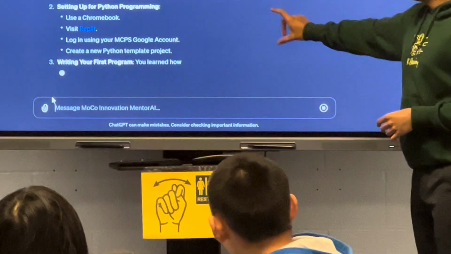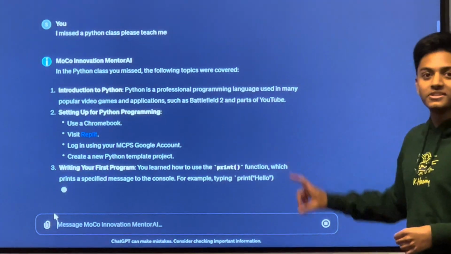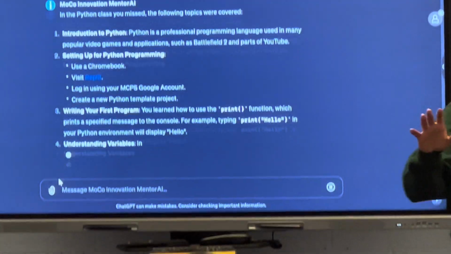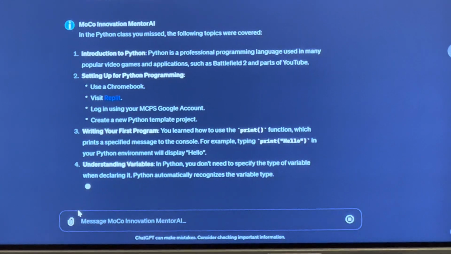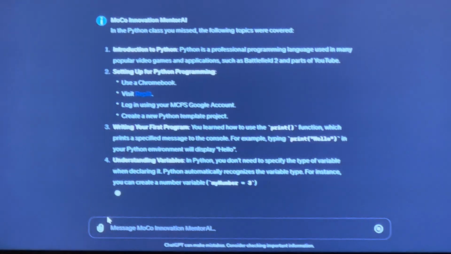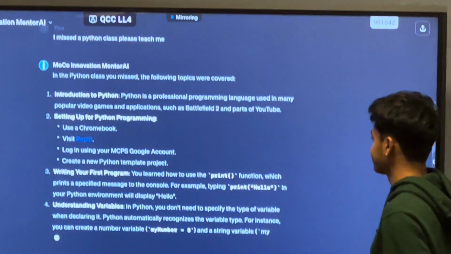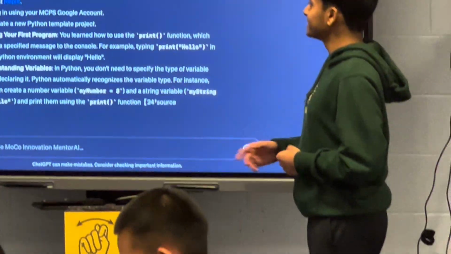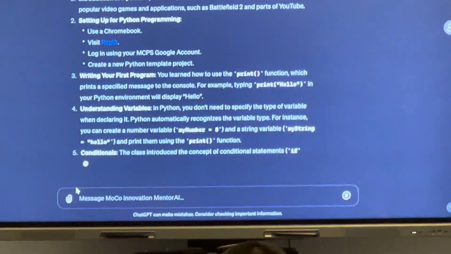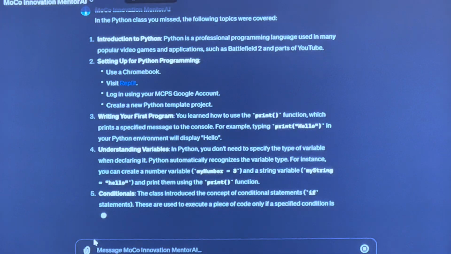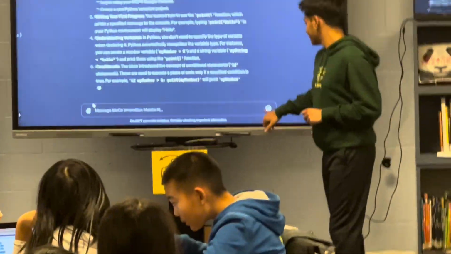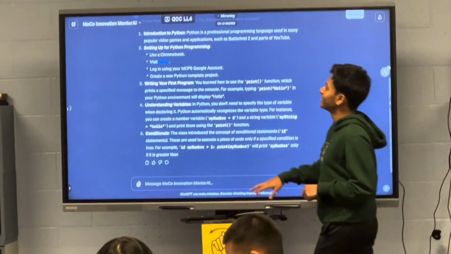So for Python, you visit your REPL and log in using your MCPS Google account, all of that. That's basically one application. Then variables, so it tells you all of that. So this is definitely useful for any sort of scenario.